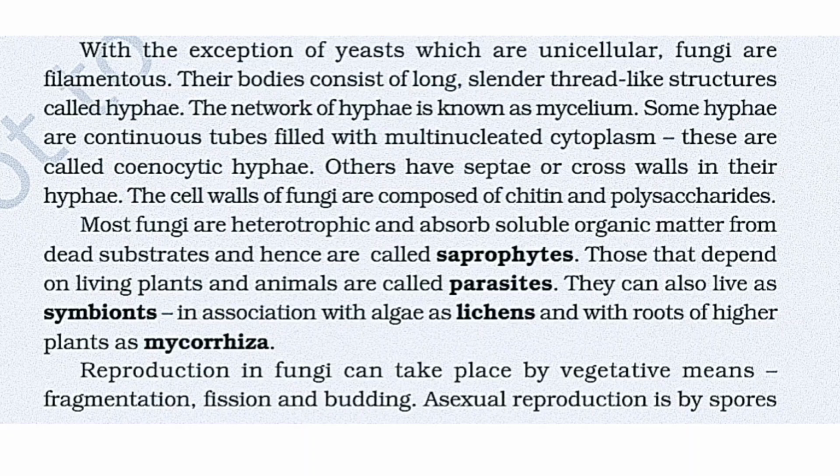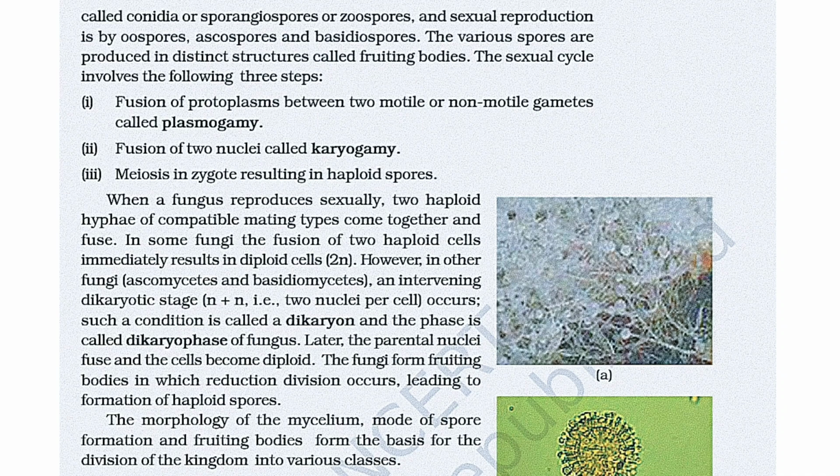Asexual reproduction is by spores called conidia, sporangiospores or zoospores, and sexual reproduction is by oospores, ascospores and basidiospores. The various spores are produced in a distinctive structure called a fruiting body. The sexual cycle involves the following three steps: fusion of protoplasm between two motile or non-motile gametes called plasmogamy, the fusion of two nuclei called karyogamy, and meiosis in the zygote resulting in haploid spores.